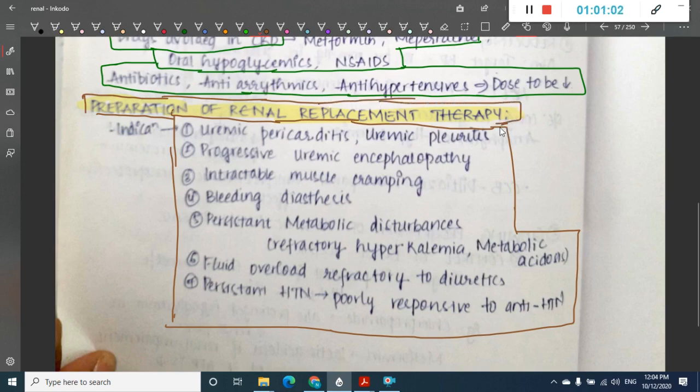Whenever there is uremic pericarditis, uremic pleuritis, progressive uremic encephalopathy, intractable muscle cramping, bleeding diathesis, persistent metabolic disturbances like refractory hyperkalemia, metabolic acidosis, fluid overload refractory to diuretics, or persistent hypertension poorly responsive to antihypertensives, these are the places where you should give renal replacement therapy.